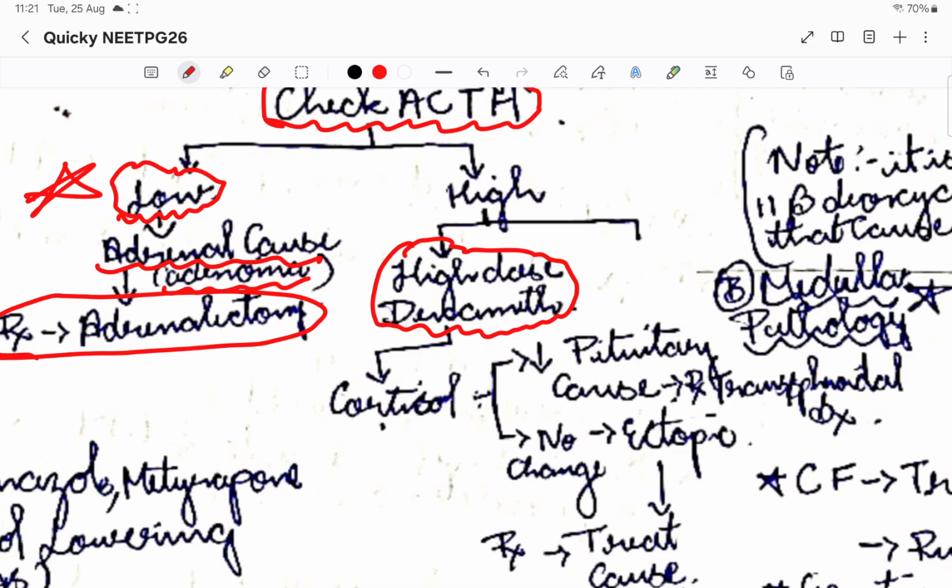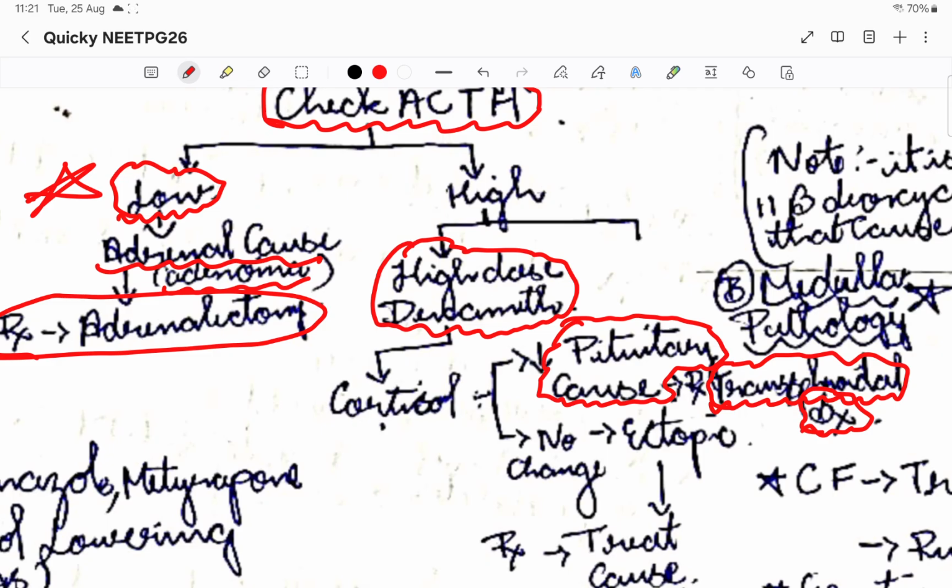That means it is the pituitary gland that was releasing high ACTH. So we'll look at the pituitary gland and do surgery on it. Because this is very dangerous, we'll have to do the surgery. That is how I'll reduce the function of the pituitary gland. Transsphenoidal surgery I'll do.